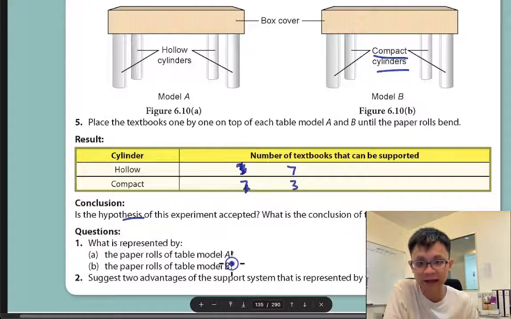What do A and B represent? So maybe A represents the bird, B represents the bone, maybe I put elephant. That's why I say I want to put 3 and 7. I haven't done the experiment. Suggest advantages of the structure represented by the paper roll A. So of course A is hollow.